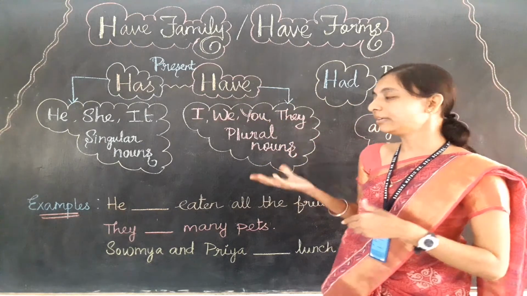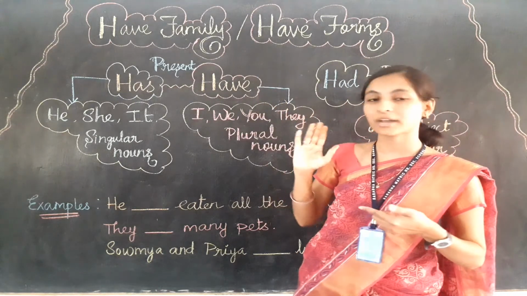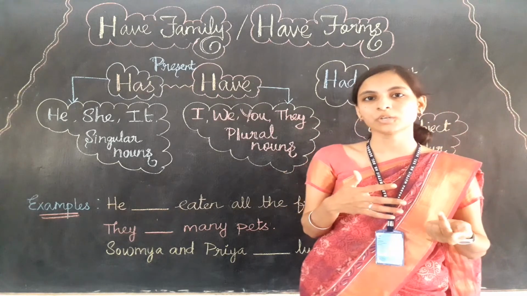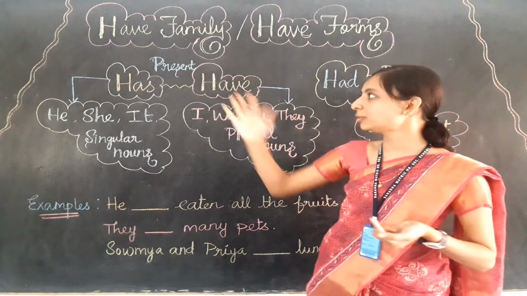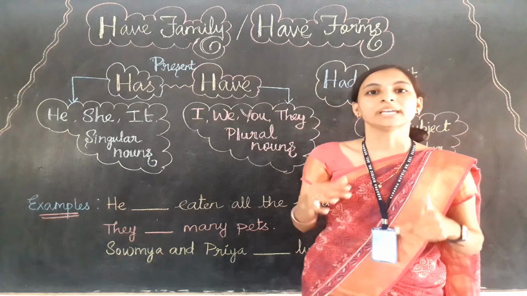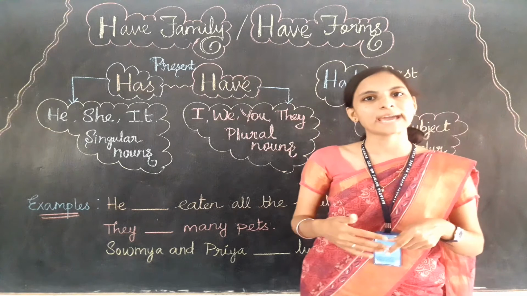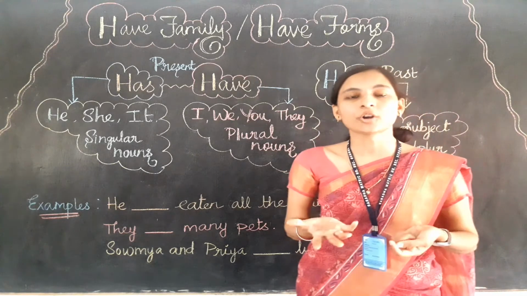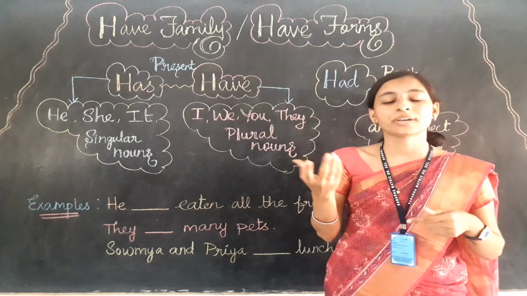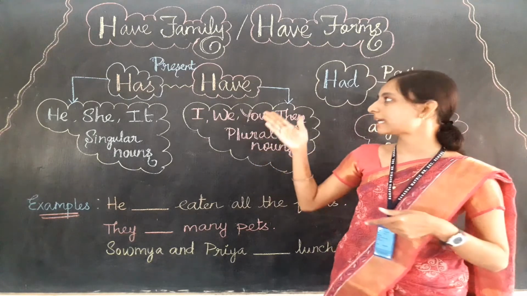If you have already studied in class 3 the uses of has, have or had, it will be very easy for you, or else you can watch the previous video in which I explained the uses of has, have or had in a sentence. Still, I am going to tell you in short again. Where do we use the word have or has or had? When we are talking about suffering from any disease, or having food or drink, for those places we can use have.